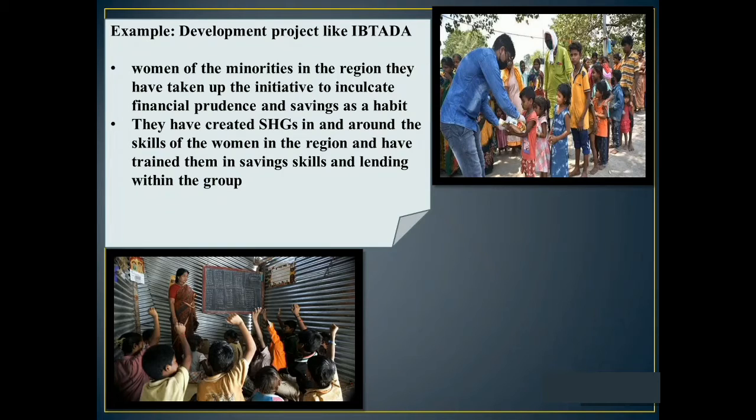What they have done is they have created SHGs in and around the skills of women in the region and have trained them in saving skills and lending within the group. We all know the importance of savings and lending for entrepreneurship or a business, and if we are promoting these skills, then definitely the economy of any region can be uplifted. So through our thorough analysis, what we concluded was the organization targeted the poorest of the poor communities and did a need-based assessment. It made them realize two crucial aspects about the community.